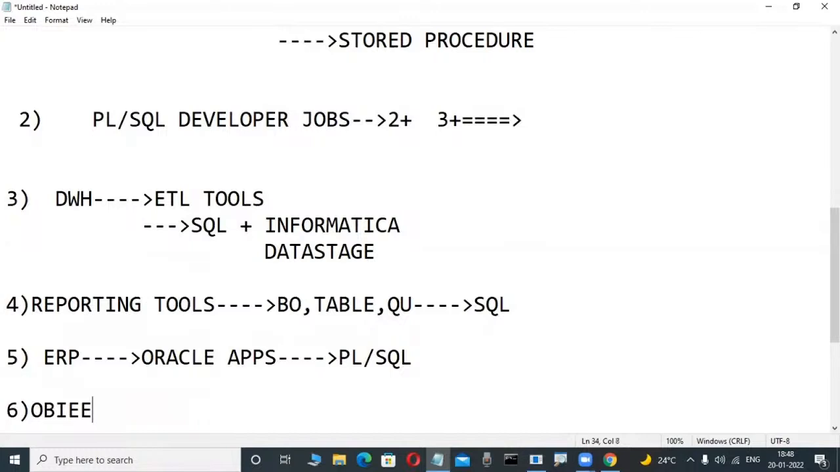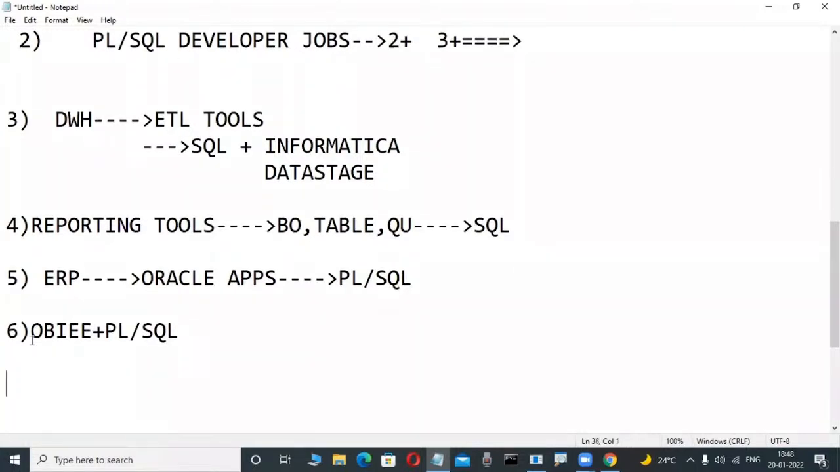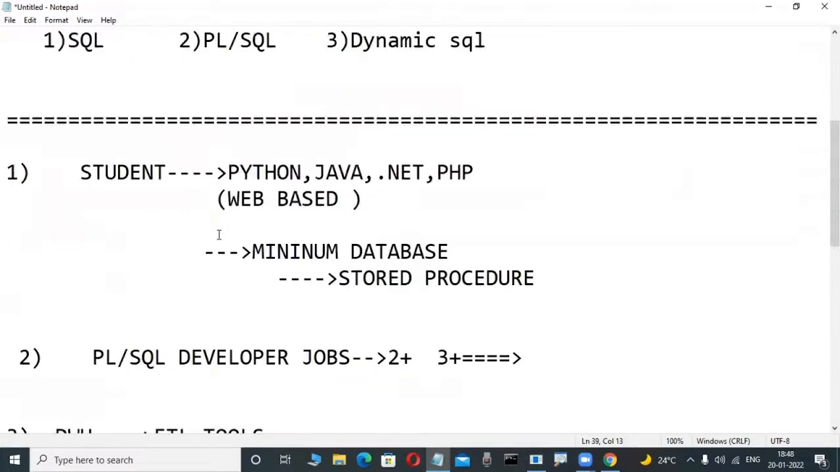OBI is a product, and there are jobs with PLSQL. Those persons also learn these courses. Now suppose you are not interested in the programming side and you want the administration side. In that case, there are DBA courses: Oracle DBA, SQL Server DBA, MySQL DBA, database administration courses. For these too, minimum SQL knowledge is required before learning those courses.